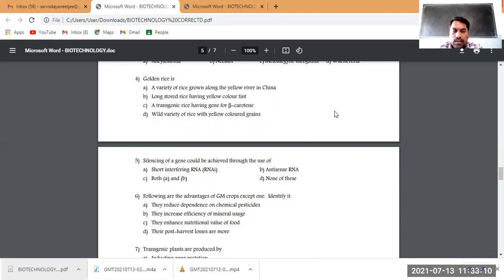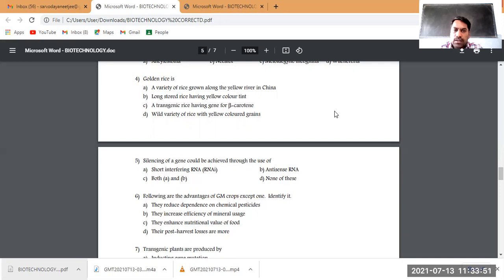However, this gene is responsible for producing beta carotene. Beta carotene is a precursor for the synthesis of an essential vitamin in humans, called vitamin A. So, from beta carotene, eventually vitamin A will be synthesized on its consumption in the human body, and that vitamin A has a major role in human development, especially the development of the brain.